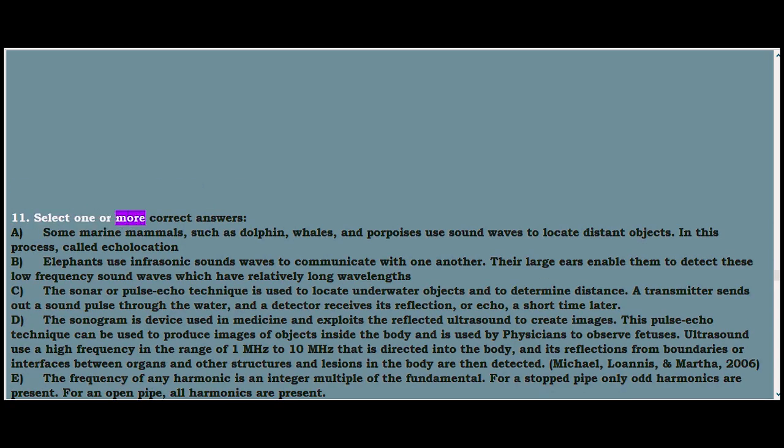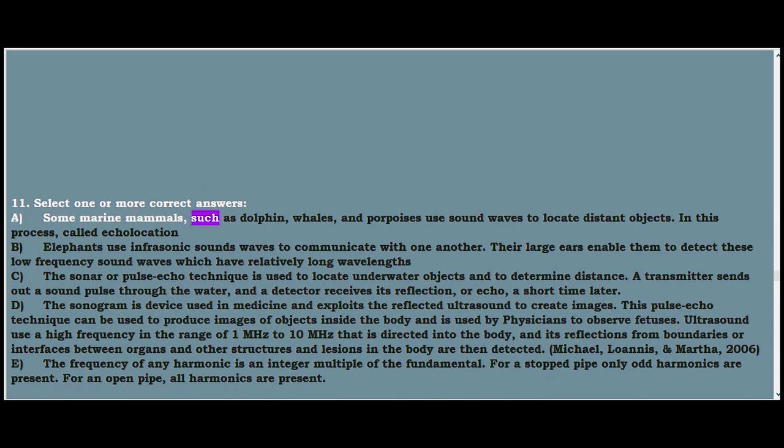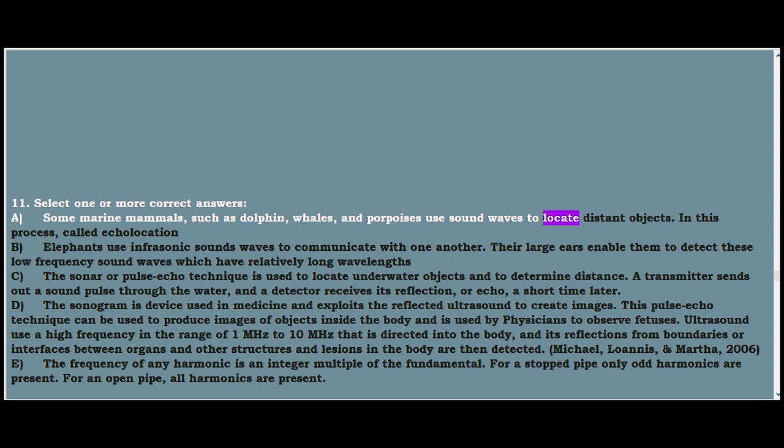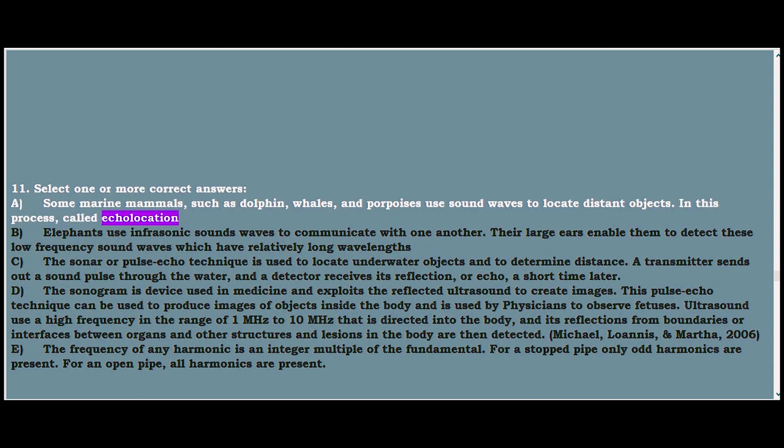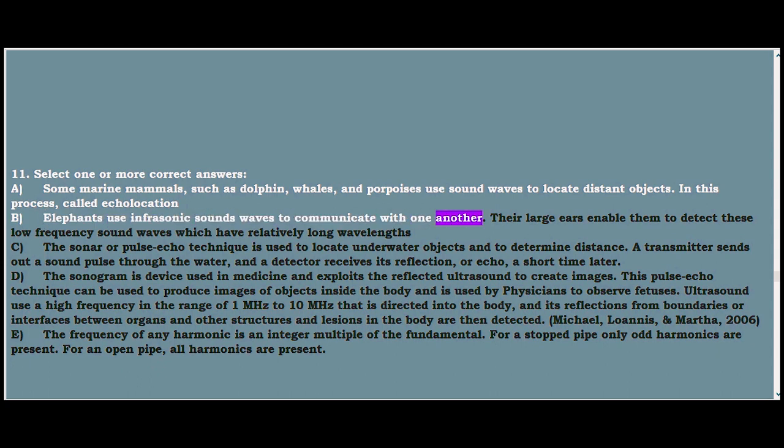11. Select one or more correct answers. A. Some marine mammals, such as dolphins, whales, and porpoises use sound waves to locate distant objects. In this process, called echolocation. B. Elephants use infrasonic sound waves to communicate with one another.